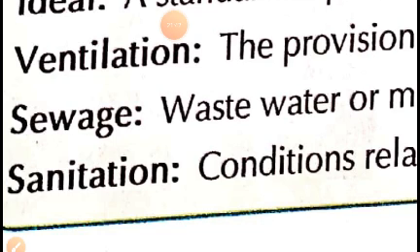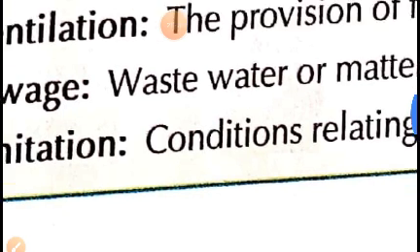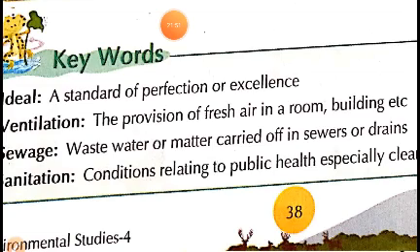The process of taking the wastewater and matter from our house to the sewage is the transport of wastewater or matter through the drains or sewers to the main hole that is called sewage.